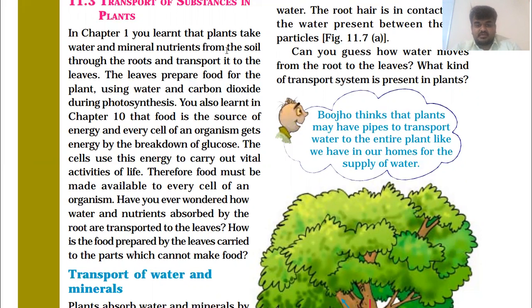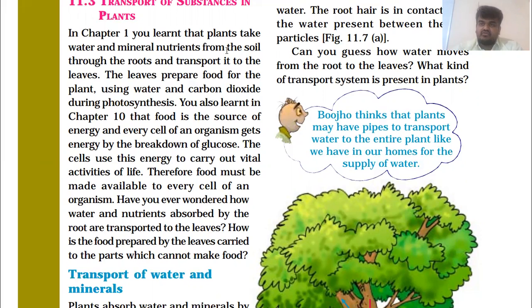How is the food prepared by the leaves carried to the parts which cannot make food? Simply, you can see that at our home also. Generally, our mother or sister or somebody will cook food. Everybody will not go to the kitchen and make food. After making it, they give us the food.